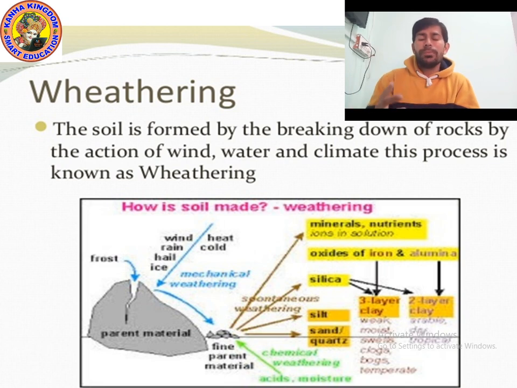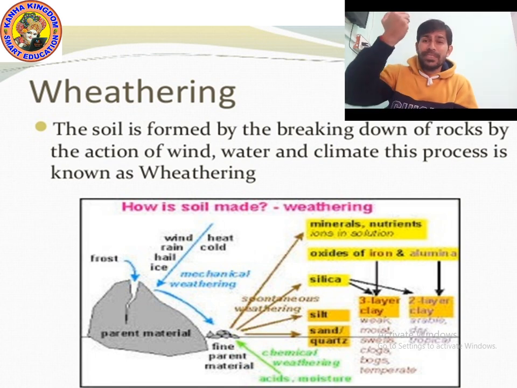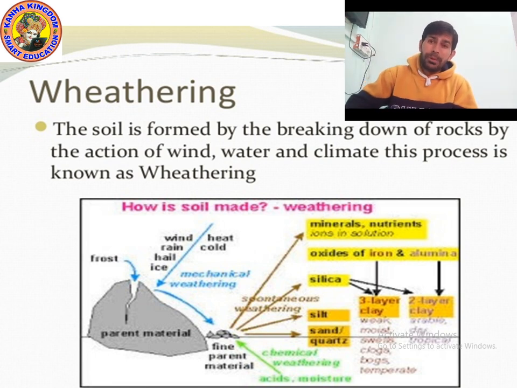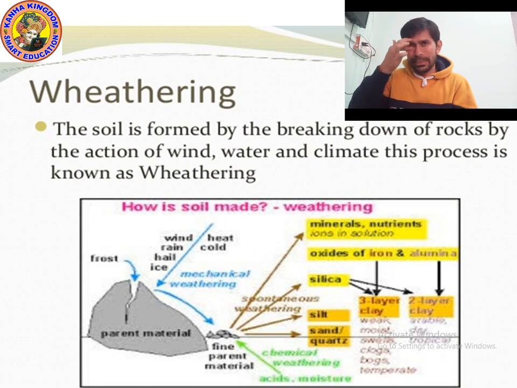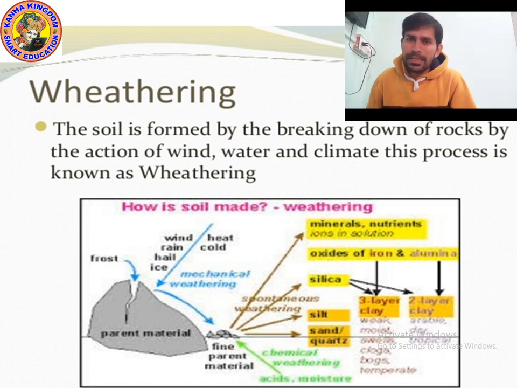What is a soil profile? A soil profile is a vertical section through the different layers. There are many layers present. These layers are different in texture, depth and color, and are also known as horizons. So we can say there are three horizons of soil present: A horizon, B horizon and C horizon.